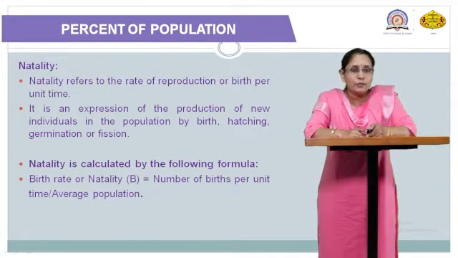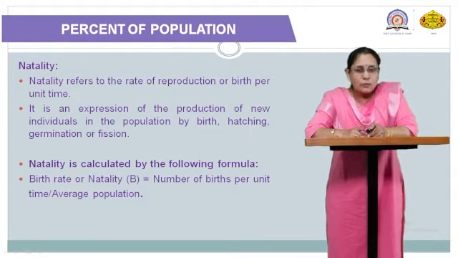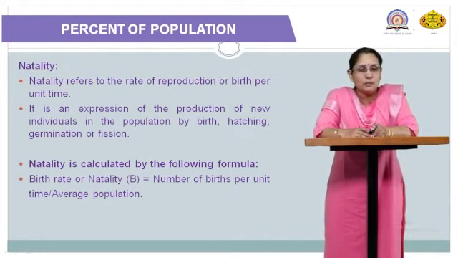We have already seen the definition of natality in the last lecture. It indicates the rate of reproduction. It is an expression of the production of new individuals in the population by birth, and the way of reproduction may be by hatching, germination or fission. As per the organism, the way of reproduction will differ.